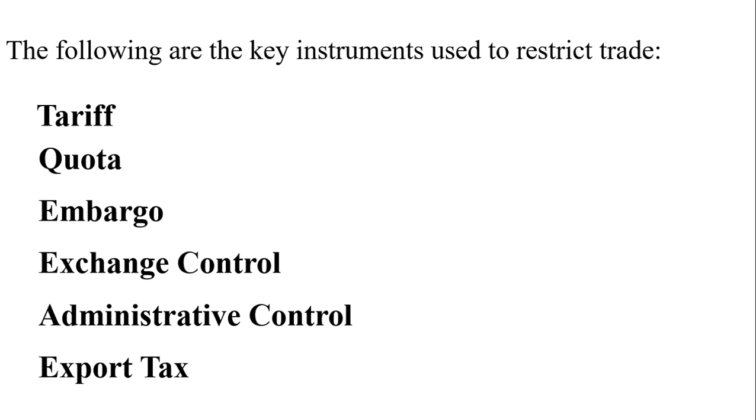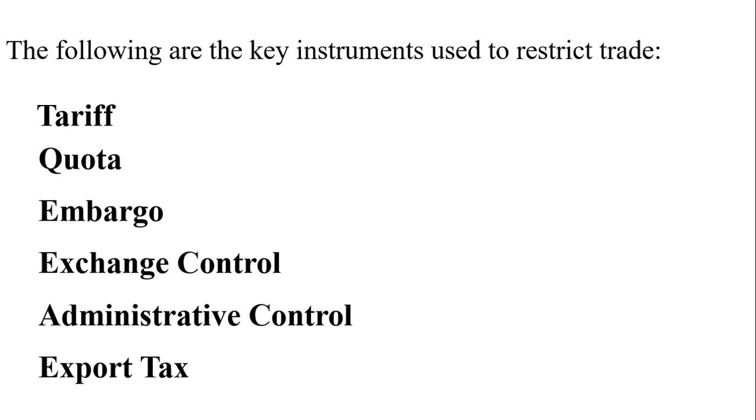And then we have exchange control. This is a very intelligent means of controlling importation or exportation. So the central bank or the monetary authority of a country has a stock of foreign exchange it gives out when people want to buy.